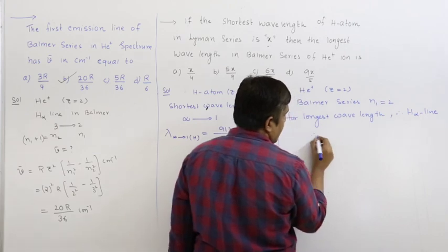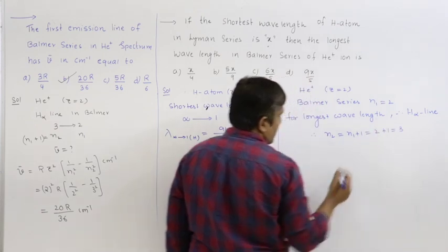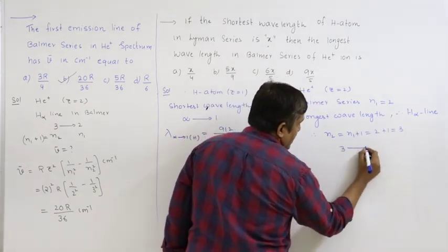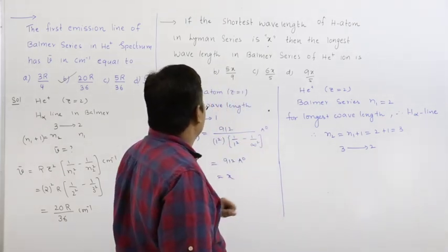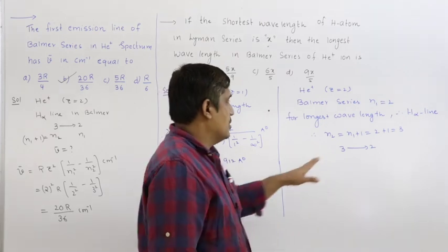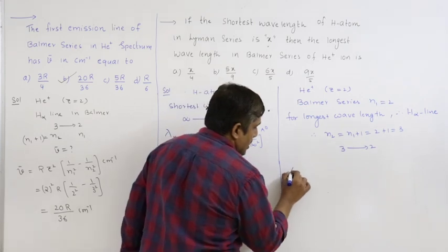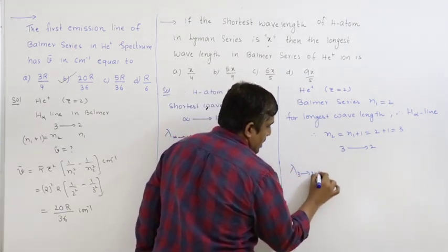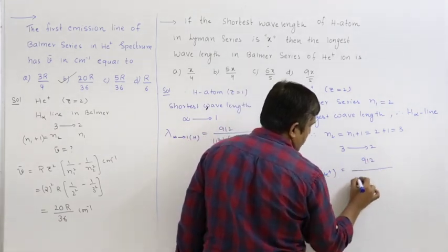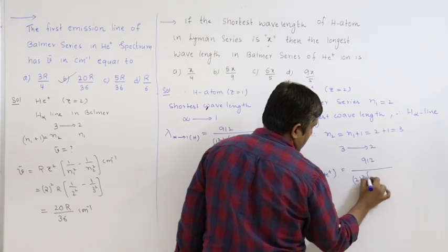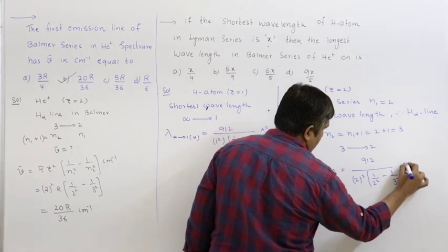For H alpha line, n2 is equal to n1 plus 1, that is 2 plus 1 equal to 3. We have to find the longest wavelength, so that is for 3 to 2 electronic transition. So lambda 3 to 2 for He plus equal to 912 by Z square, Z is 2 square, 1 by n1 square, that is 2 square, minus 1 by n2 square, that is 3 square.